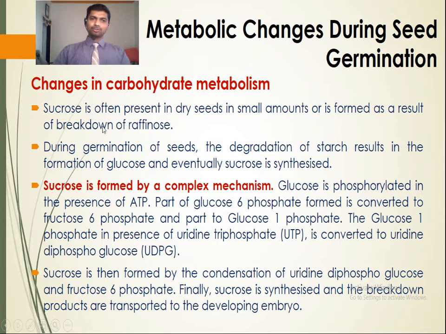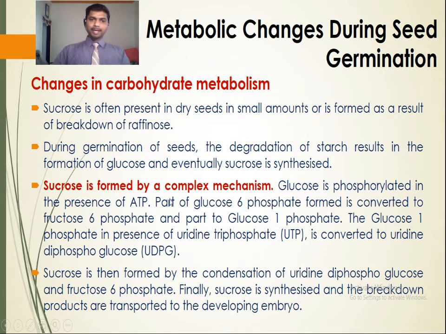One, sucrose is directly present in dry seeds in small amounts. Second, it is formed as a result of the breakdown of raffinose. Third, starch is degraded, resulting in the formation of glucose, and eventually sucrose is synthesized.